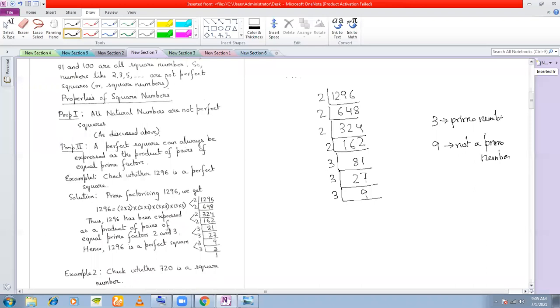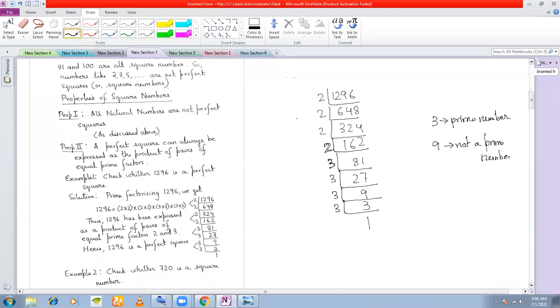Exactly. And the lowest prime number, remember, lowest prime number. After 2, which is the lowest prime number? 3. Right. So if you can divide by 3, then you proceed with 3. Otherwise, if you cannot, then proceed to the next lowest prime number. Understood? So that is why this process is called prime factorization. Get 3.